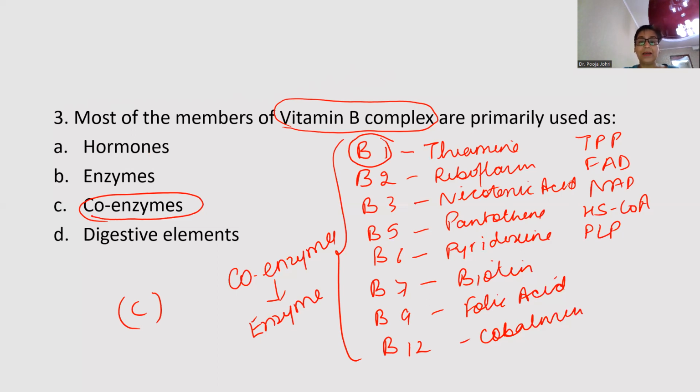If you want to know the detail about these vitamins, I have discussed them in my other videos also. So you can just go through that because vitamins play a very, very important role in our body. And from obviously examination point of view, they are important. Similarly, B6 is there. B6 is responsible for the amount of protein intake in our body. Right? So all of them are functioning as coenzymes. Clear? So the answer is C.